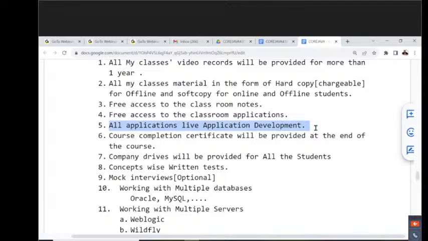I will execute the programs in front of you. In the execution of the program, you may get some exceptions. Those exceptions also we are going to resolve inside the class in front of you. That means everything is going on live. It's not like preparing a project at home and copying those applications into our system. No, this kind of thing is not going to happen. Everything is going on in front of you. This is nothing but live application development.